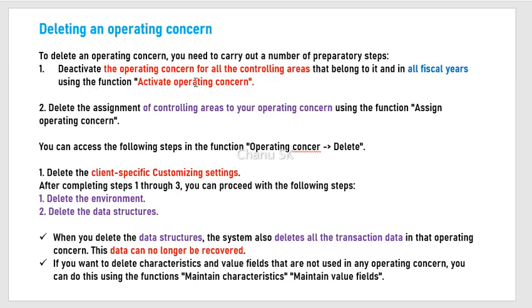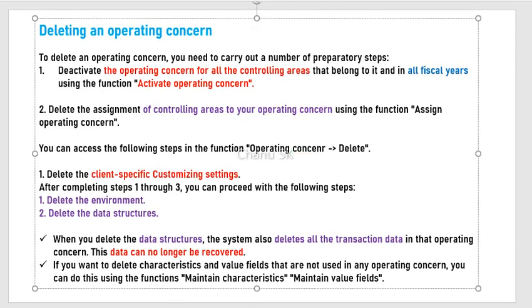Then using the function Activate Operating Concern, we can deactivate all the operating concerns for all the financial years, right? The next one is to delete the assignment of controlling areas to your operating concern using Assign Operating Concern. So the second one is delete the assignment. Controlling areas are assigned to operating concern, so delete all the assignments of controlling areas to your operating concern by using this functionality, Assign Operating Concern.